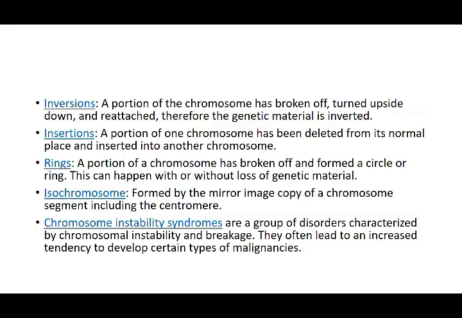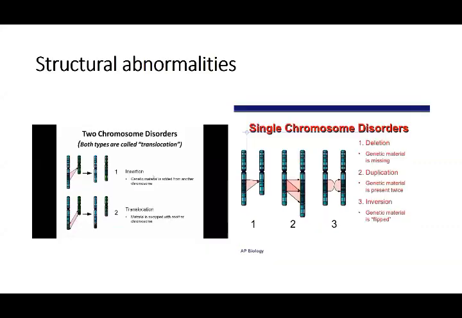What is inversion? A portion of the chromosome has broken off, turned upside down and reattached. So therefore the genetic material is inverted. If you see this in the third picture, the genetic material is flipped from the lower position to the upper position. That is inversion. The genetic material is inverted.